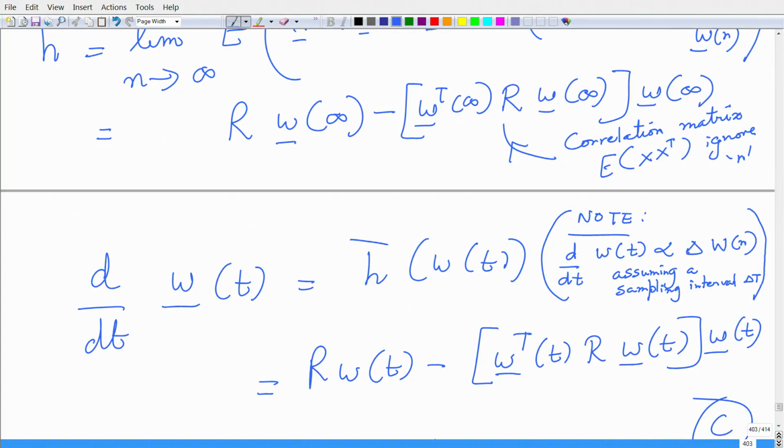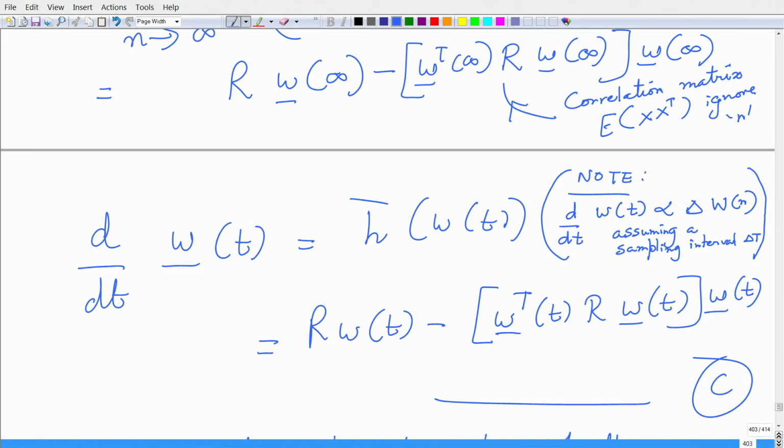My d by dt of W of t is proportional to the difference vector of W of n, right. The difference vector of W of n is W n minus W n minus 1, and this difference operation in discrete time is linked to the continuous case d by dt, the derivative, assuming the sampling interval, right. That is a small detail, but an important detail.